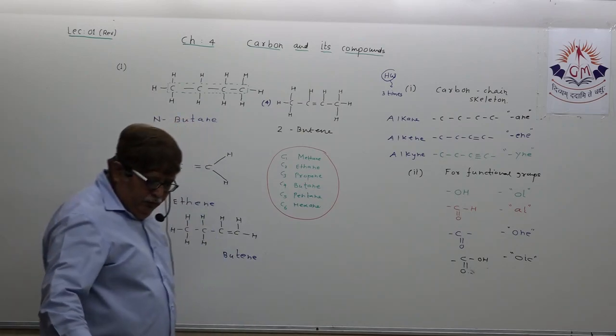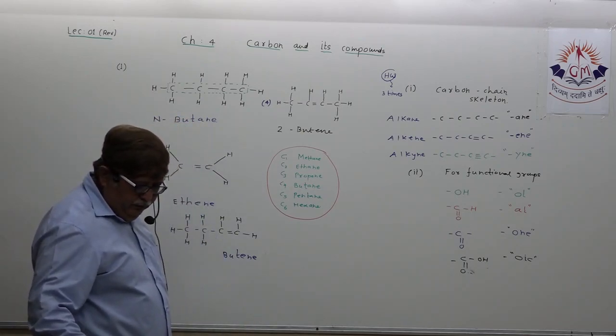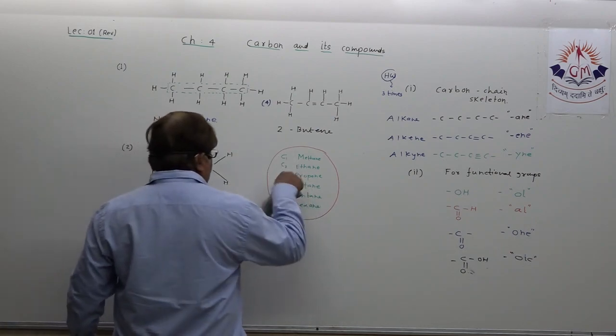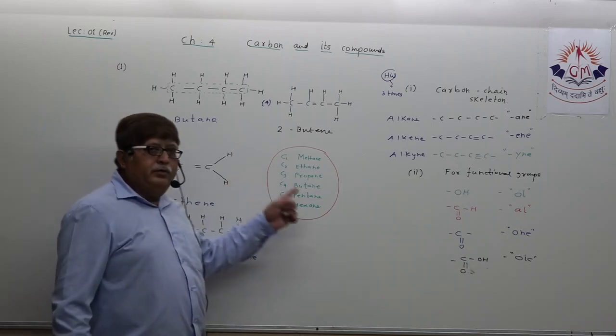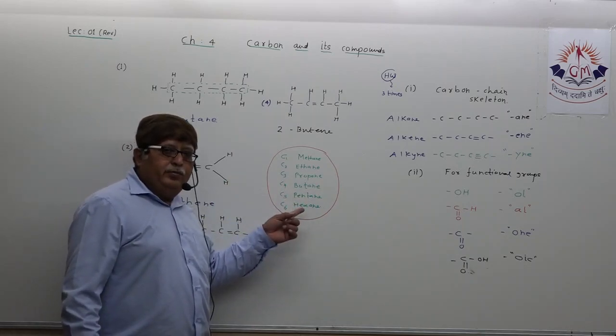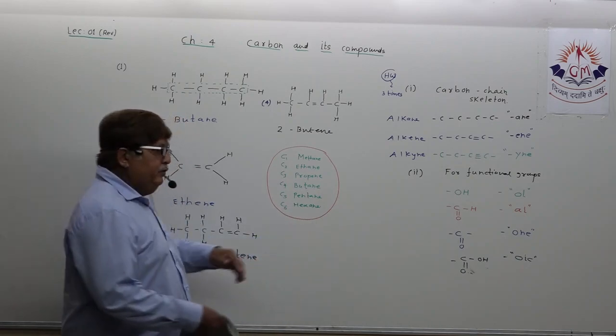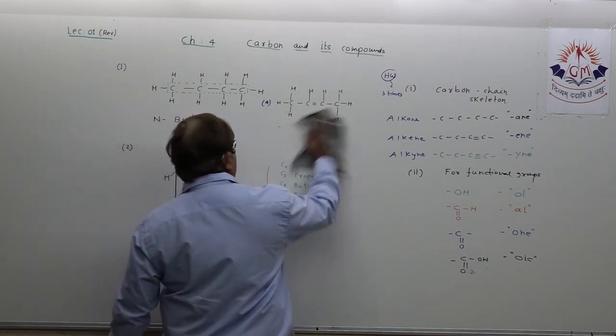Understand? A few more structures first, dear student. Let us discuss. C1 methane, C2 ethane, C3 propane, C4 butane, C5 pentane, C6 hexane. Okay.